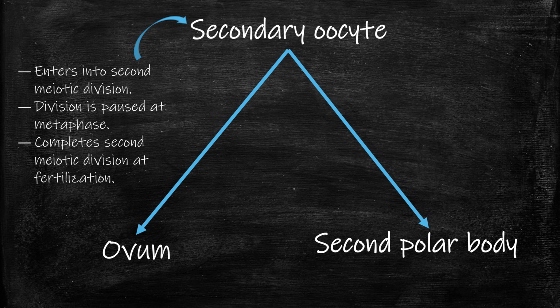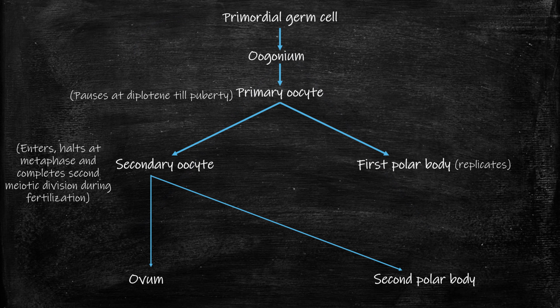The secondary oocyte enters the second meiotic division at the time of ovulation. This division is also paused in the metaphase stage and it continues only during fertilization. This results in formation of ovum and a tiny second polar body. This is a diagram giving the overview of oogenesis.